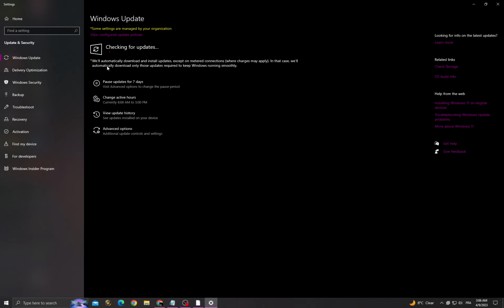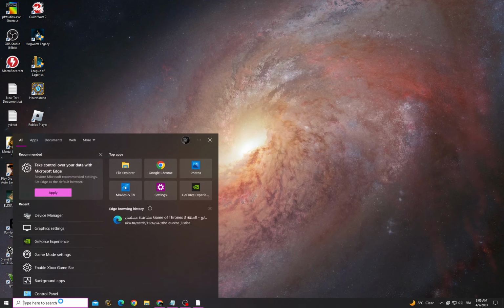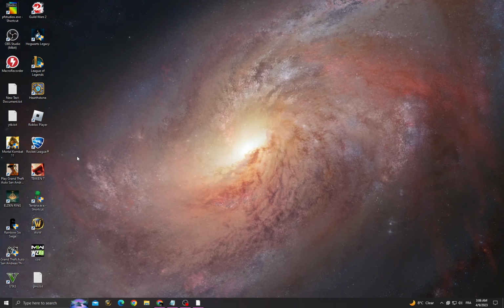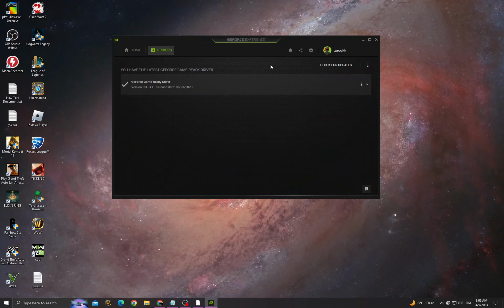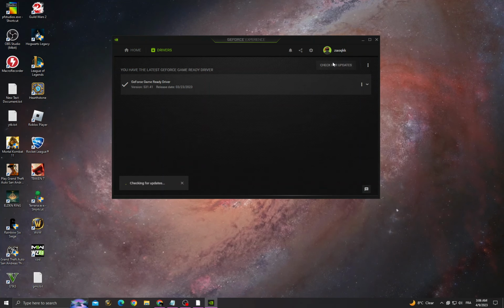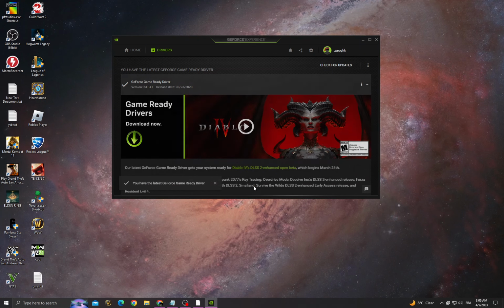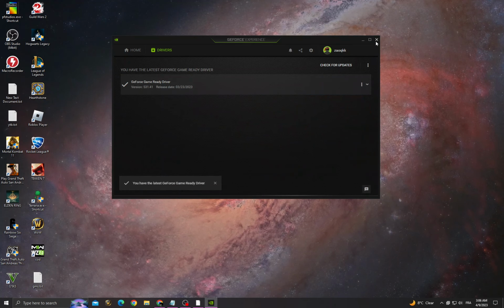and then check for updates and make sure you have all the updates that you can find here, and then go to GeForce Experience, go to drivers and check for updates. And that's it. Now just install all the updates that you can find.